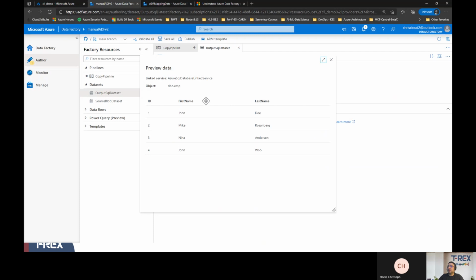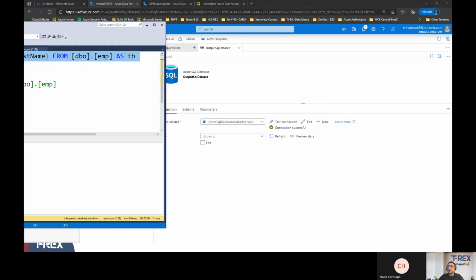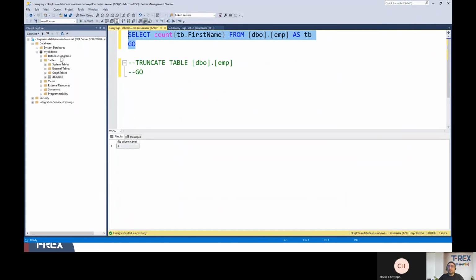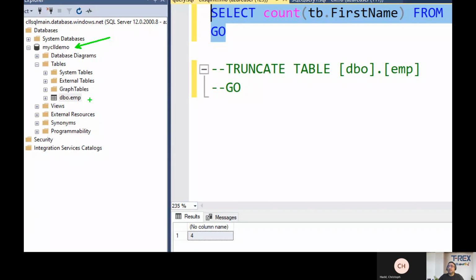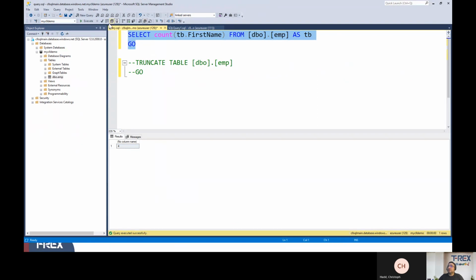In our case, it said that this table already has some data because I ran this prior to making the demo. So let's go and delete this data. In order to delete this data and make it fast, I have a tool here. I'm already connected to that data store called mycll demo, as you see here. And I also see that it has a table called EMP.